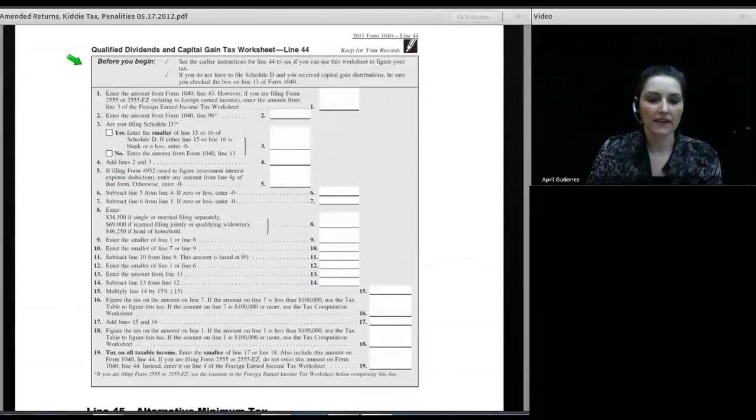And then underneath that, I have a copy of the qualified dividend and capital gain worksheet as well.